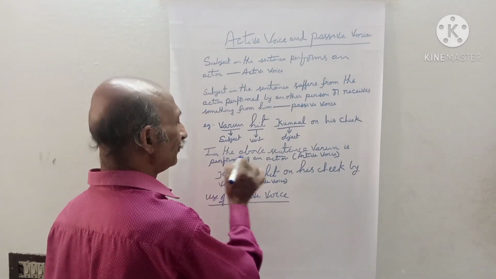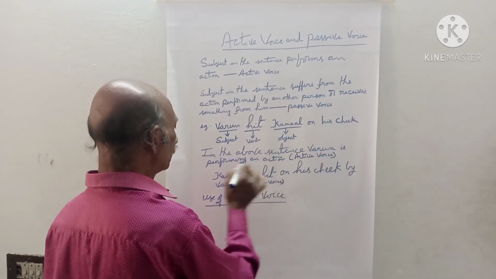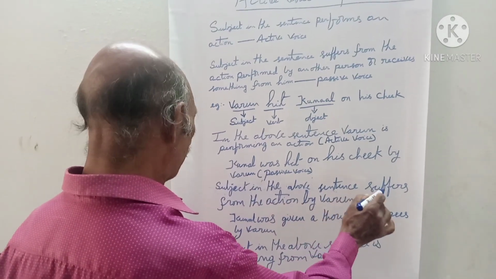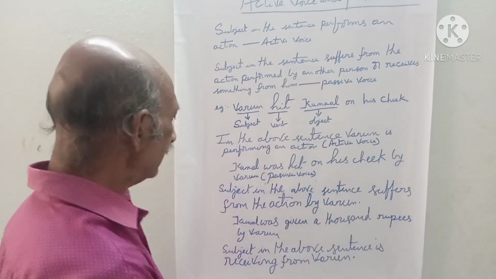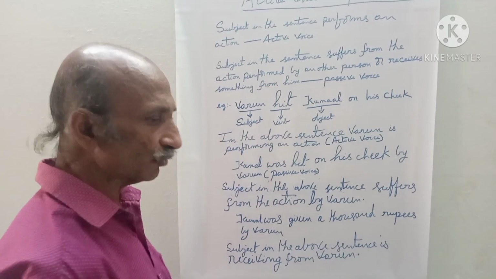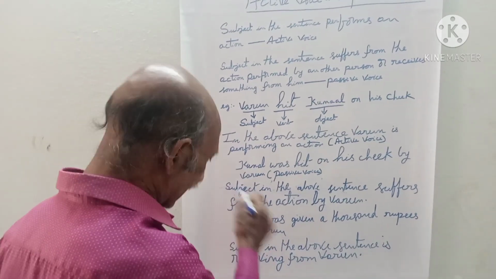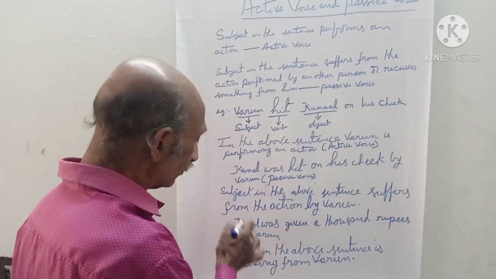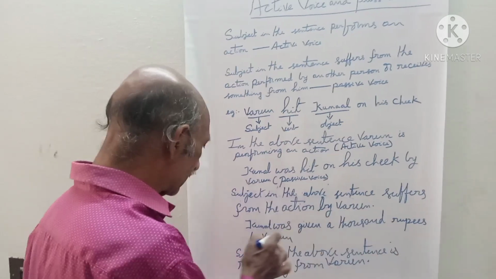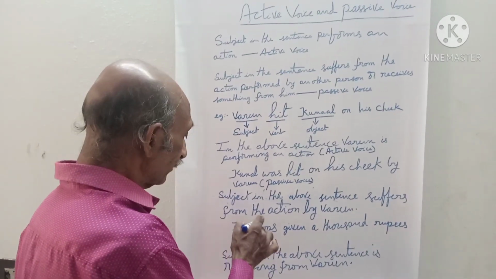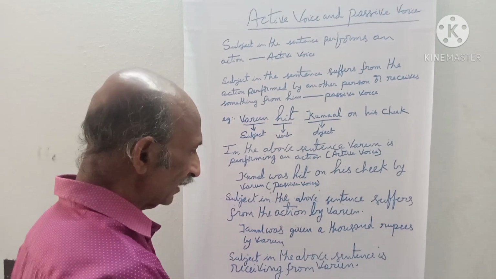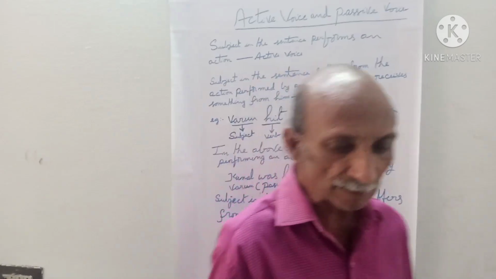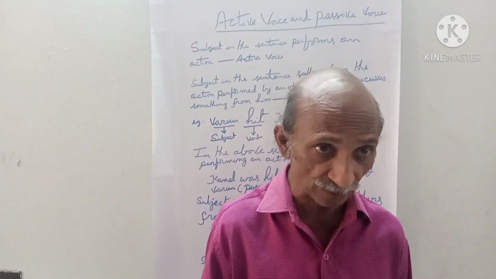Here, if you take a look at this sentence, Varun is performing an action. In the above sentence, Kunal suffers from the action by Varun. Kunal was hit on his cheek. So, Kunal is the sufferer here. See the next sentence. Kunal was given 1,000 rupees by Varun. Here, Kunal received 1,000 rupees from Varun. So here, Kunal was the receiver. I think you understand the definition of passive voice. In the passive voice, the subject will be either the sufferer or the receiver.